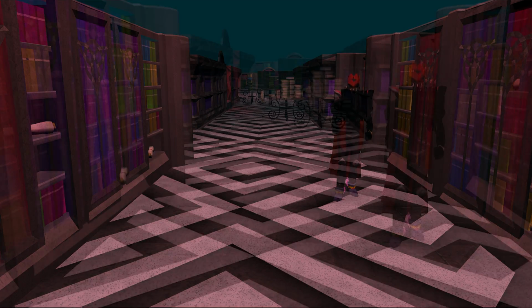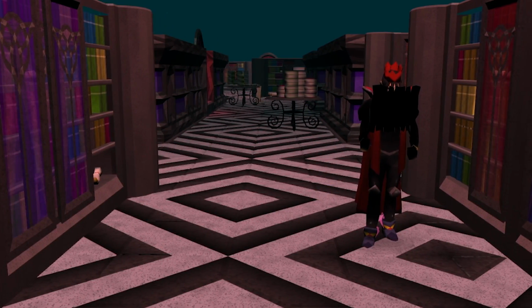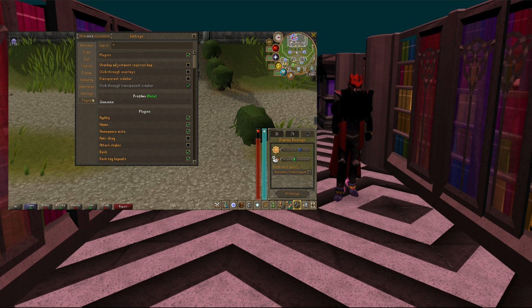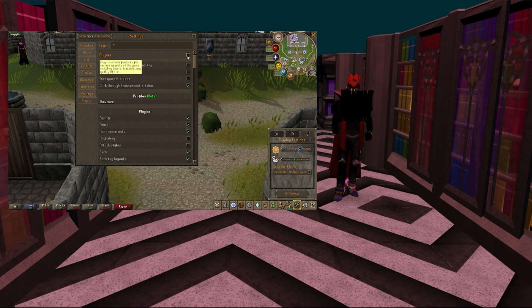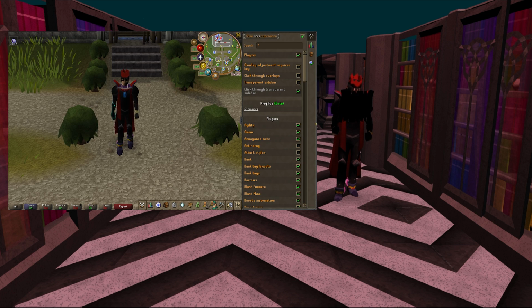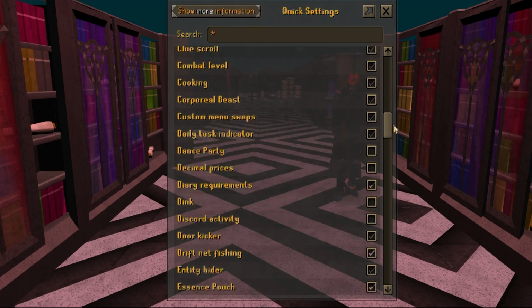So first things first, you have to know how to turn on the plugins, right? Well, there's two ways you can go about this. Go to your settings tab, go to all settings. At the very bottom, you should see a plugins tab itself, and then you can see all the plugins listed there. The second way you can access the plugins list, which is the personal favorite of the two methods, there's an arrow icon on the middle right-hand side of your user interface. From there, click the settings icon. You will see a long list of plugins.